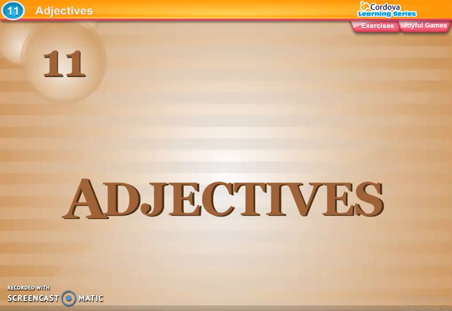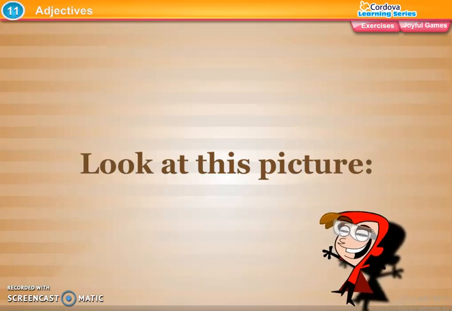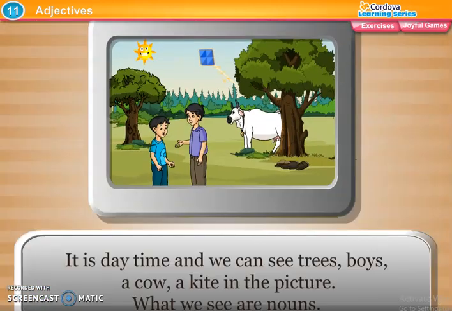Now we will see what are adjectives. See, first of all, look at this picture. It is a daytime and we can see trees, boys, a cow, a kite in the picture.